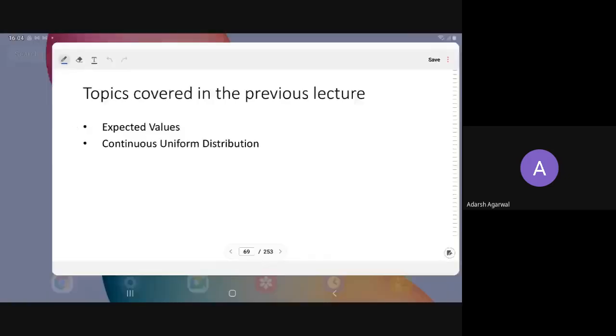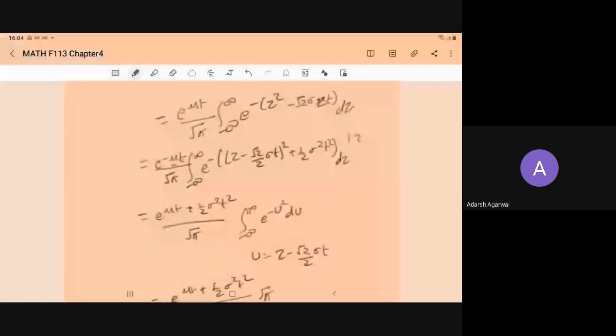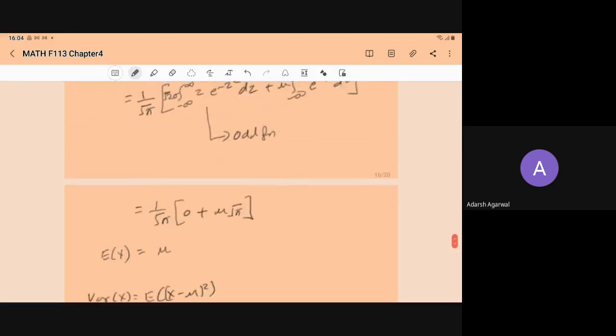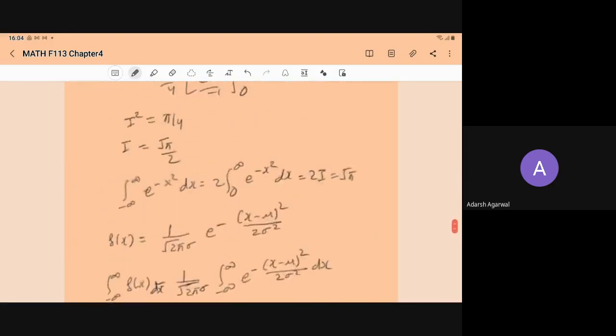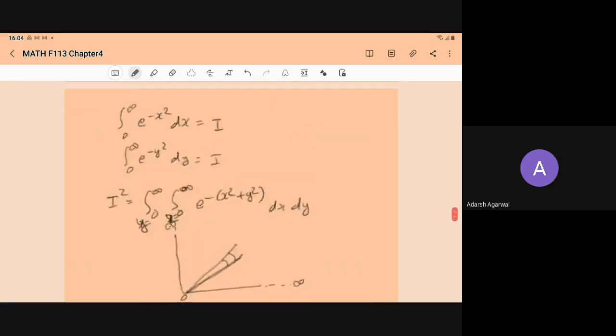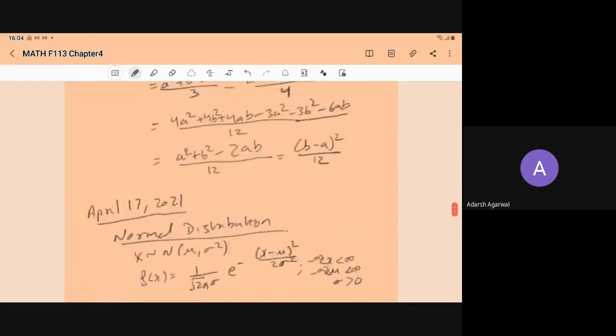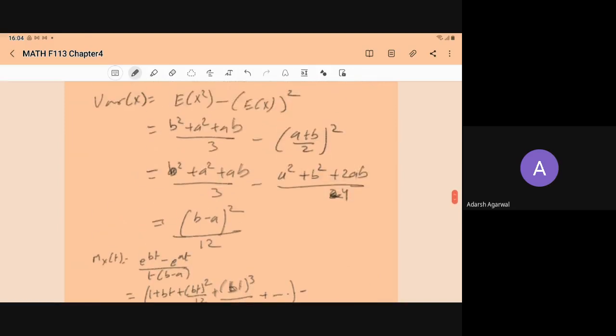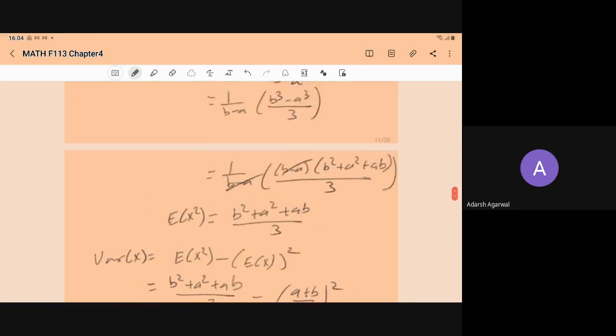So, in the continuous uniform distribution, I was deriving the mean and variance. There you have seen we have a little typical integration. You can solve that.